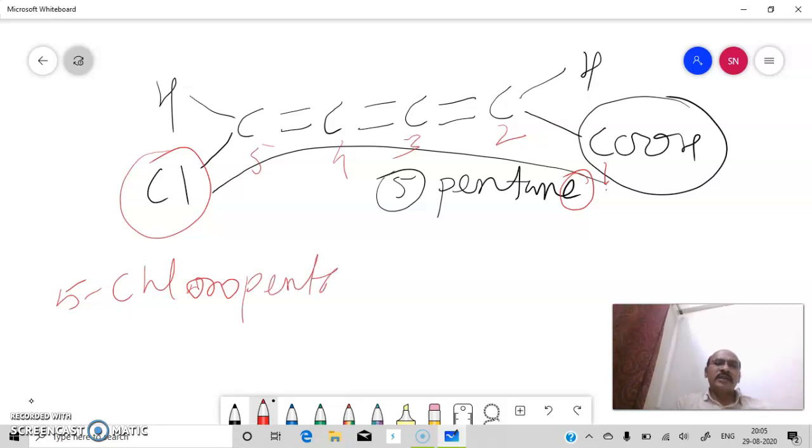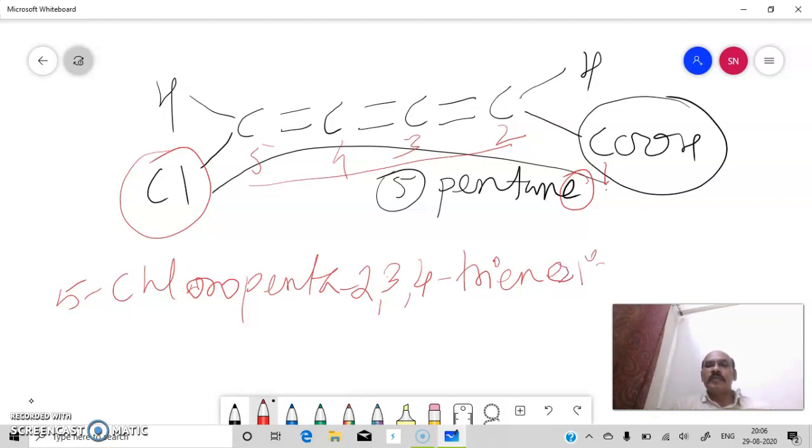So you have to write it as penta. Then 3 double bonds commencing from carbon number 2, 3 and 4: penta-2,3,4-triene. But again, the E of ENE you have to replace by oic acid.